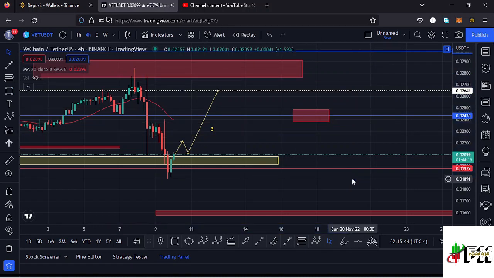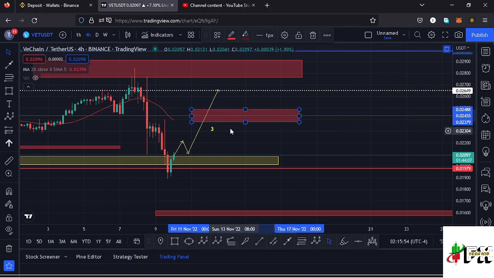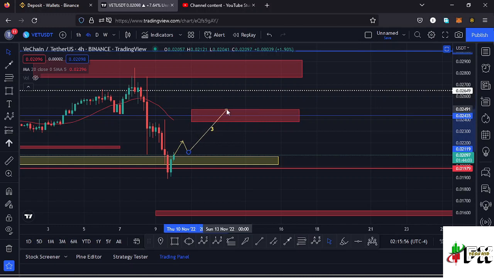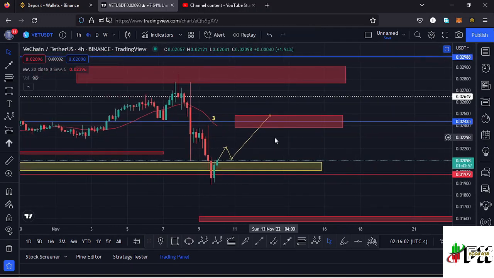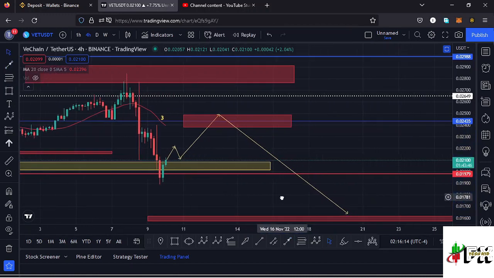So in case Vechain continues pushing higher, getting into this red target area between the $0.024 mark and the $0.023 mark, then there's a possibility that whatever we might be seeing over here might be the formation of a higher Elliot wave count 4. And once that plays out, then we can expect another impulsive movement to the lower side to fully maximize the formation of a higher Elliot wave count 5. And once that plays out, then we can start sketching even more bullish movements here on the Vechain chart, because there's a possibility that the low for Vechain, that is for the bear market, will be in the formation of that fifth wave to the lower side.